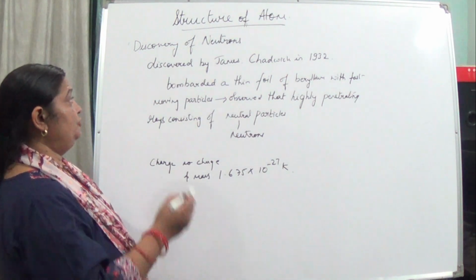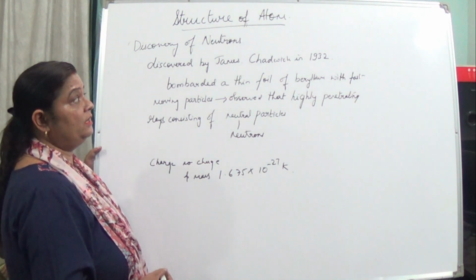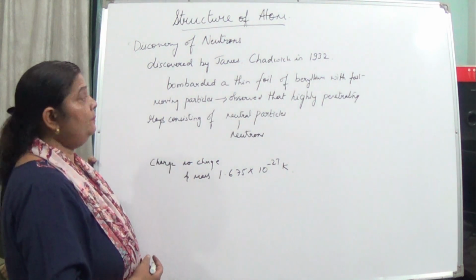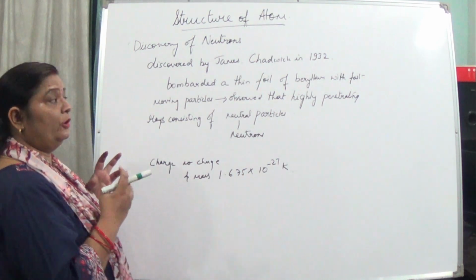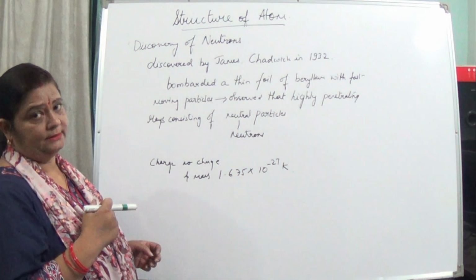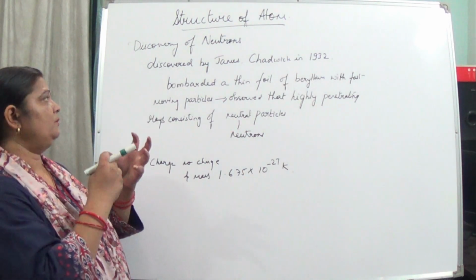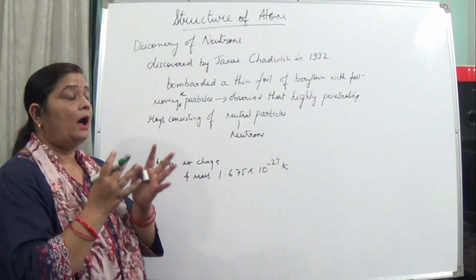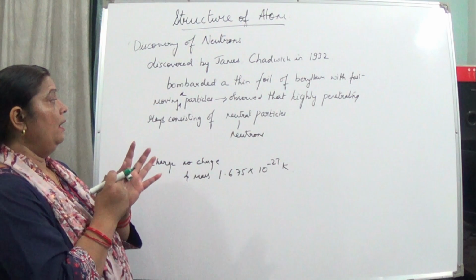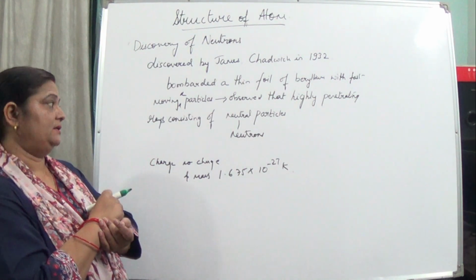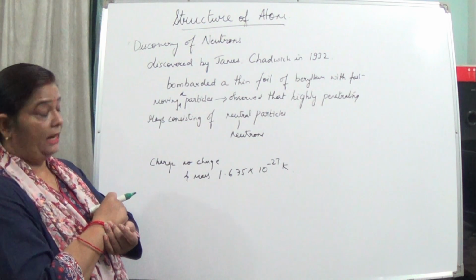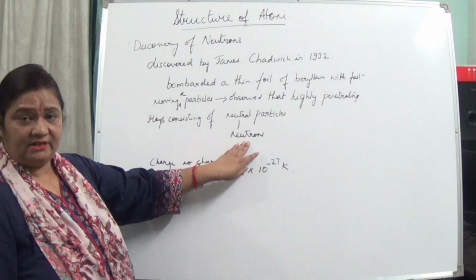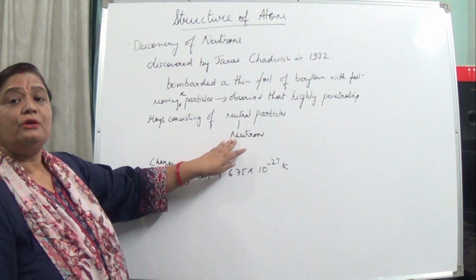Now the discovery of neutrons. It was discovered by James Chadwick in 1932, which is far later than electrons and protons. He bombarded a foil of beryllium with fast moving alpha particles, and he observed highly penetrating rays consisting of neutral particles. He named these neutral particles neutrons. These neutrons did not have any charge, no positive, no negative. They were neutral in nature.